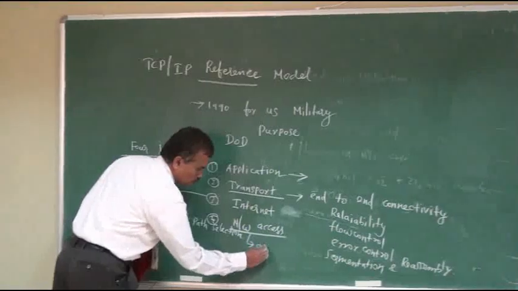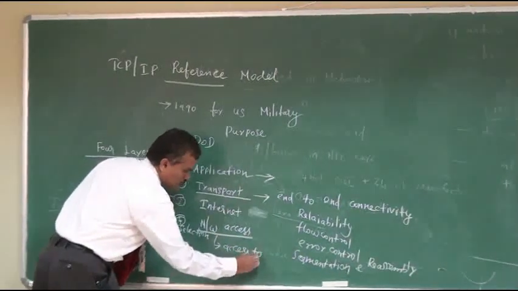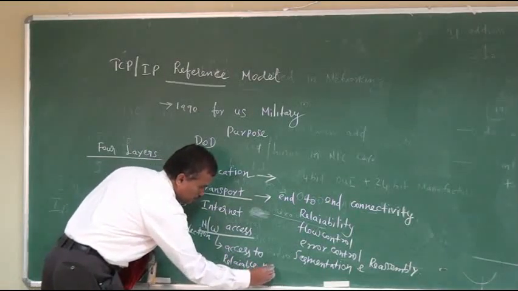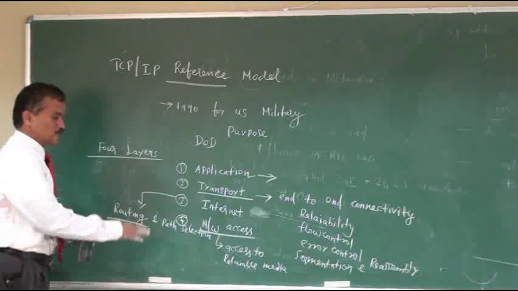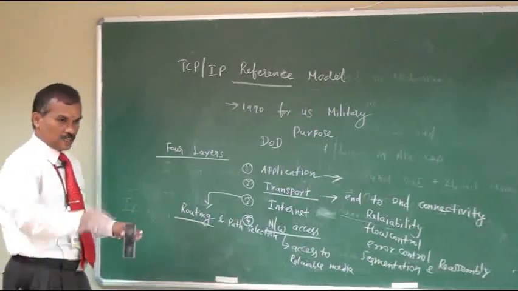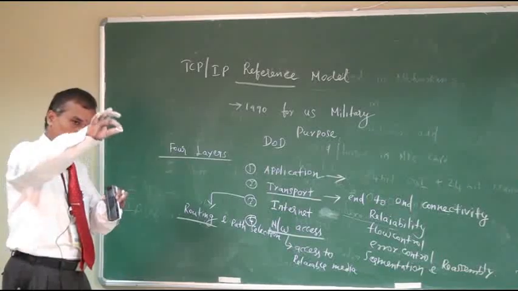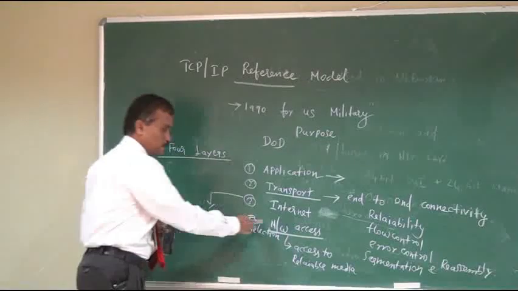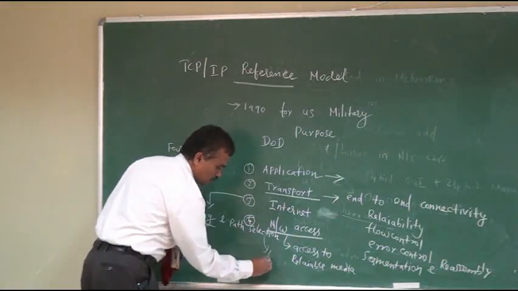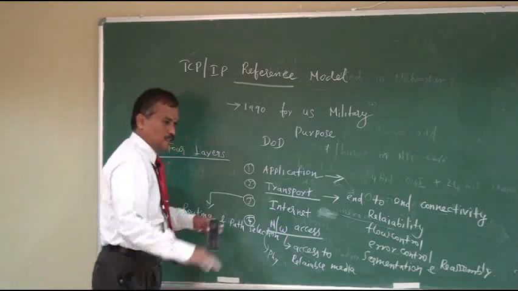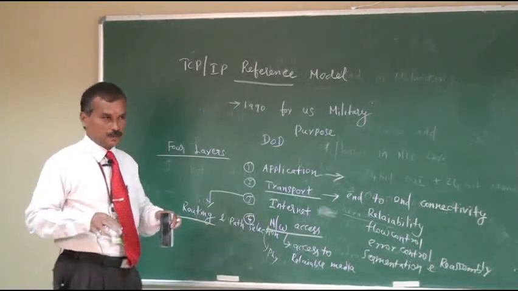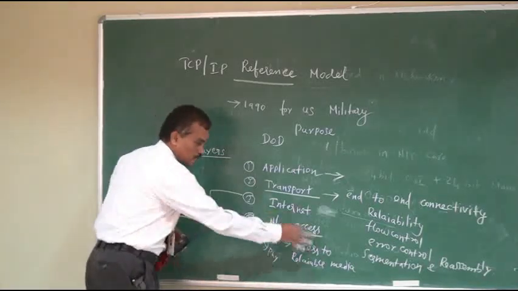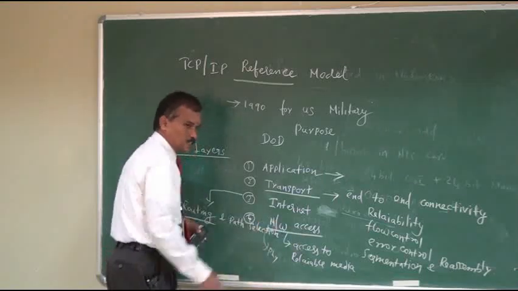Then next one is called network access. Here we get access to reliable media. This is the main functionality of the network access layer. We can access the media to transmit the data over the media, so that the media carries the data to reach the destination. Here we are defining the logical and physical addressing, right? Then topology. Topology is nothing but the arrangement of systems in the local area network, how we are going to arrange the systems. These are some of the duties of this network access layer.